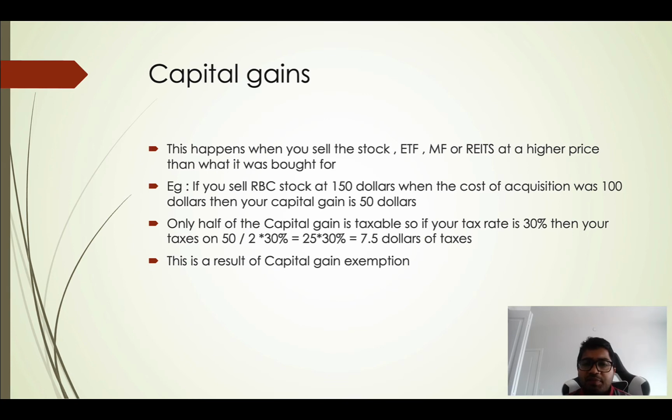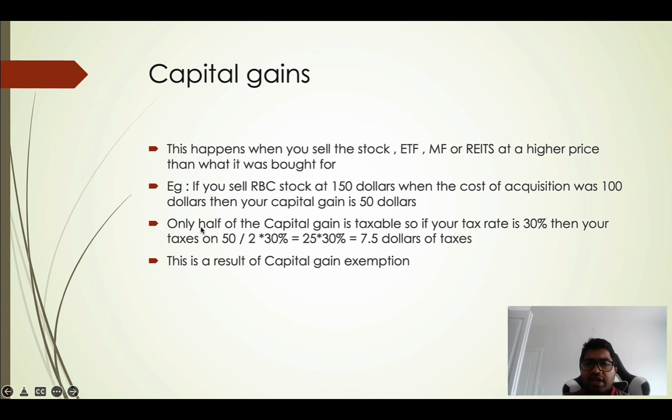Now, the first type of thing you can receive in an investment account is capital gains. So what are capital gains? Capital gains is when you sell a stock, ETF, mutual fund or REIT at a higher price than what it was bought for. Example, if you sell your RBC stock at $150, when the cost of acquisition was $100, then your capital gain becomes $50. If you make a profit on a stock by selling it at a higher price than what you bought it at, that becomes your capital gain.